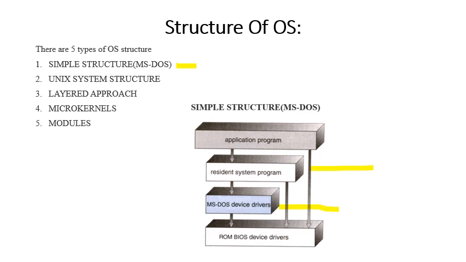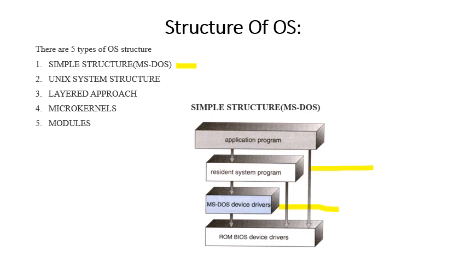But by looking at this, I think we can all feel that it is not a well defined structure. Why is it not well defined? Because there is no CPU execution mode here, which means there is no separate user mode and kernel mode. There is direct access to the hardware, so errors in the applications could cause the whole system to crash.